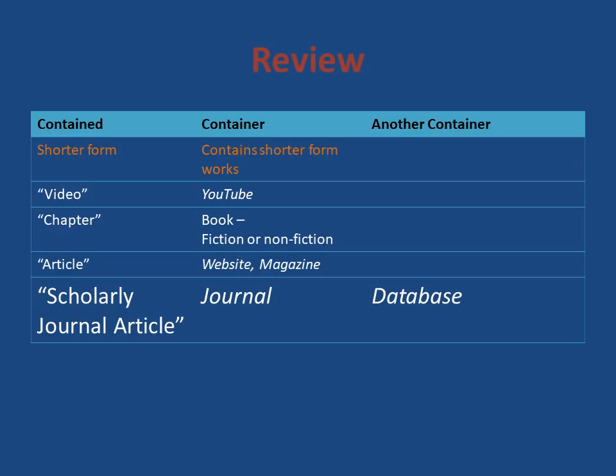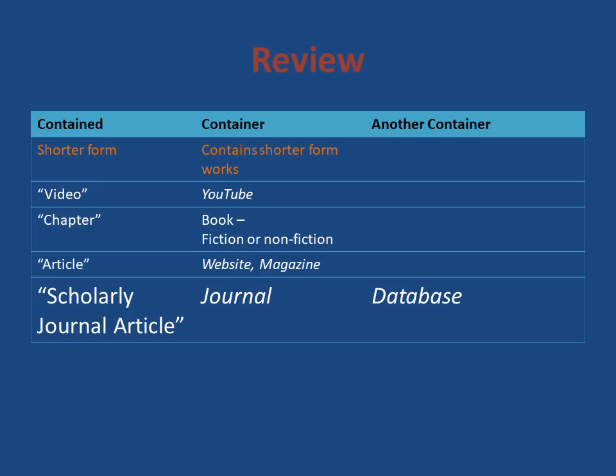You have chapters. Titles of chapters are enclosed in quotation marks and they are found in containers such as books, and the books can be fiction or non-fiction. You have articles. Articles are also contained. They are enclosed in quotation marks. They are found on websites. Websites are italicized, and magazine titles are italicized.